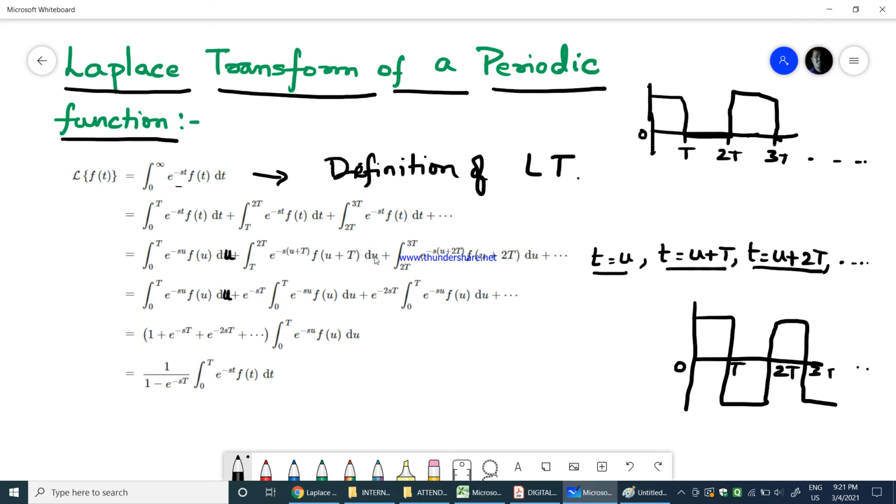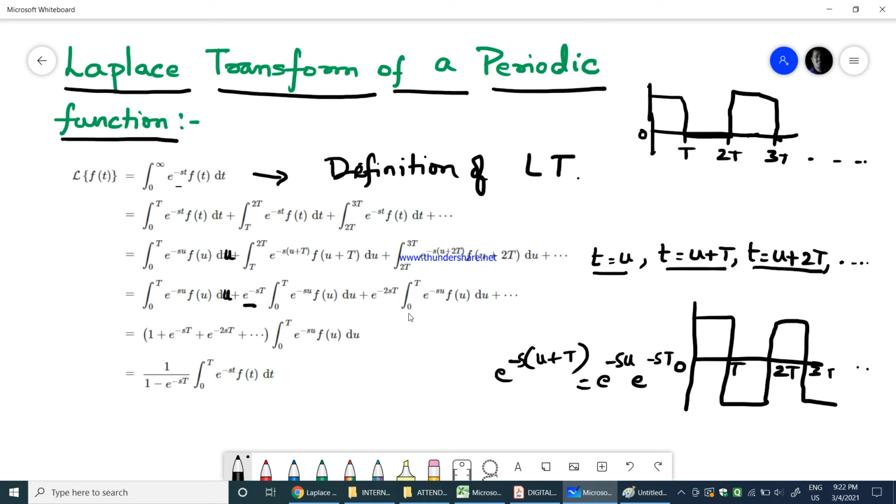As we are integrating in terms of u now, e power minus s of u plus T can be written as e power minus su into e power minus sT. This e power minus sT becomes a constant and you can take it outside. Similarly, for the next term, e power minus su into e power minus 2sT, you take e power minus 2sT outside.